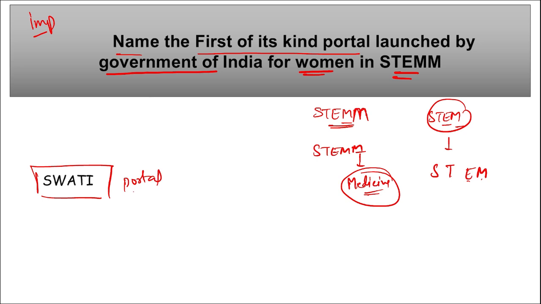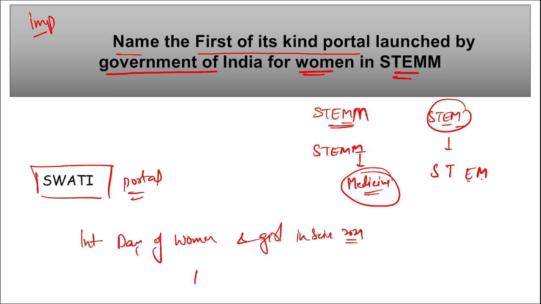That is Swati portal. This is a first of its kind interactive online portal for Indian women. This portal was launched on the occasion of International Day of Women and Girls in Science, that was in 2024, and it was launched at the Indian National Science Academy during an event for the celebration of International Day of Women and Girls in Science. This INSA is located in New Delhi.